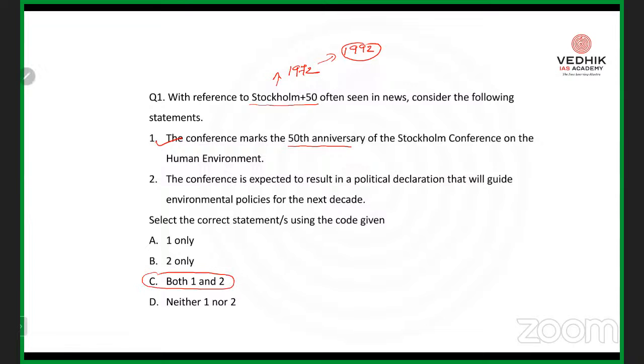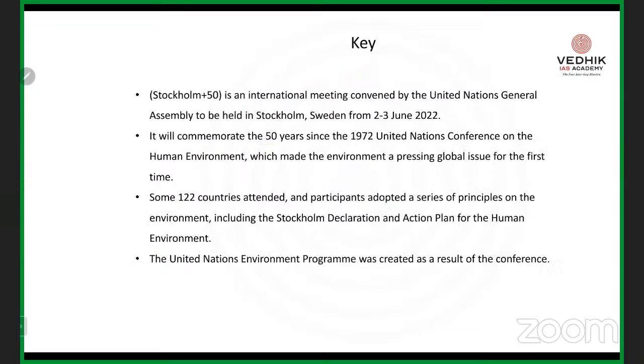So in the last lab, we are not supposed to expect what the right answer is. Rather, you have to make sure that at least we are not missing any points regarding the important questions that we are supposed to expect from the part of ecology and environment. So the first important topic is the Stockholm Plus 50 Convention. So let's go through a small description.